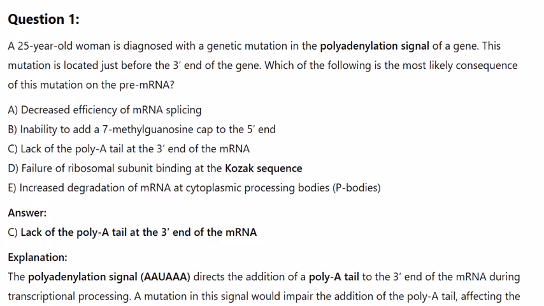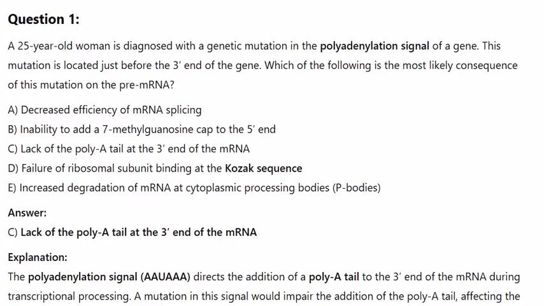A. Decreased efficiency of mRNA splicing. B. Inability to add a 7-methylguanosine cap to the 5' end. C. Lack of the poly A tail at the 3' end of the mRNA. D. Failure of ribosomal subunit binding at the Kozak sequence. E. Increased degradation of mRNA at cytoplasmic processing bodies, P-bodies. Answer. C. Lack of the poly A tail at the 3' end of the mRNA.